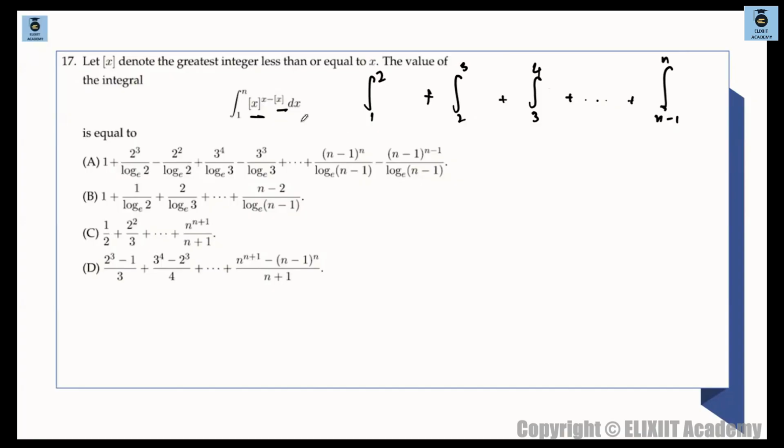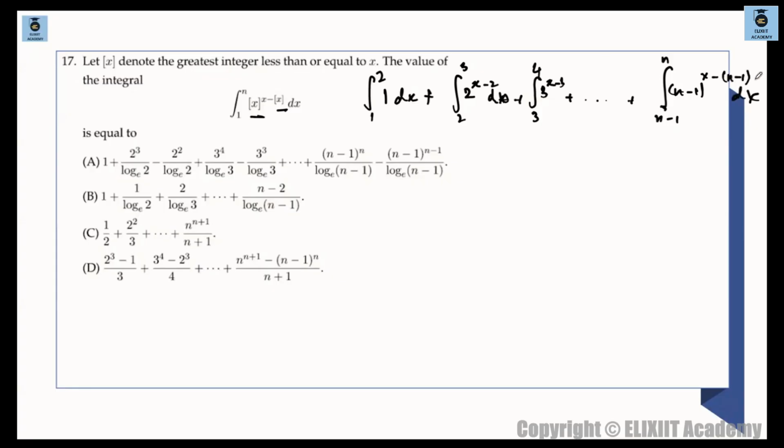अब क्या है कि भाई, here between 1 and 2, box of x क्या होता है? 1. So 1 raised to the power of x minus 1, which is 1 only. So 1 dx. ठीक है. And then 2 to 3 में box of x is 2. So 2 raised to the power of x minus 2 dx, and so on. Next is 3 raised to the power of x minus 3 dx and so on. अच्छा, last तक जाएगा. Last will be n-1. Box of x is n-1, so n-1 raised to the power of x minus n-1. Yes or no? dx.